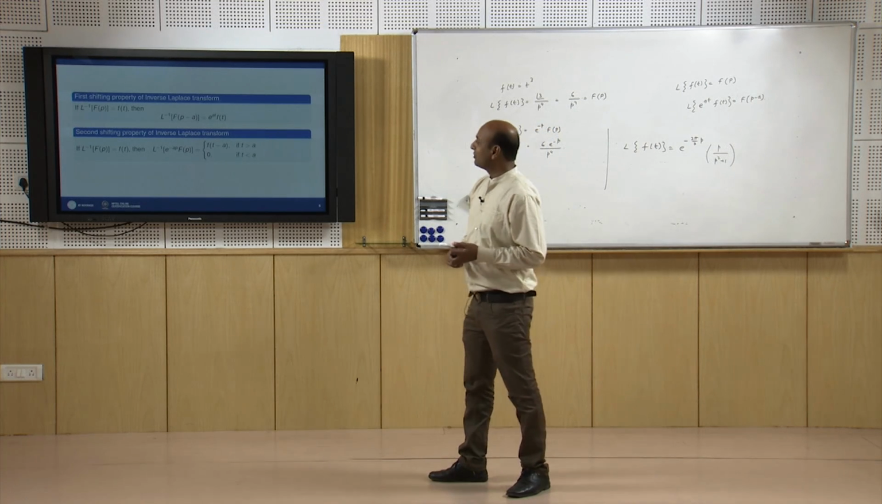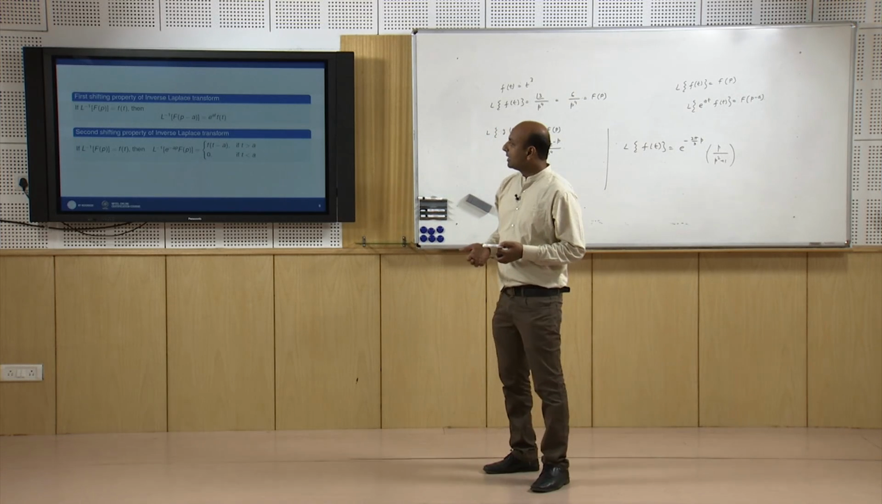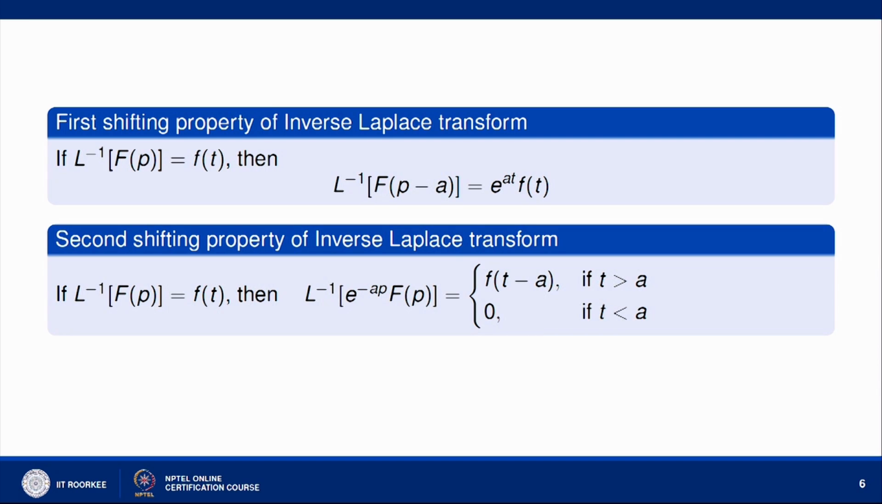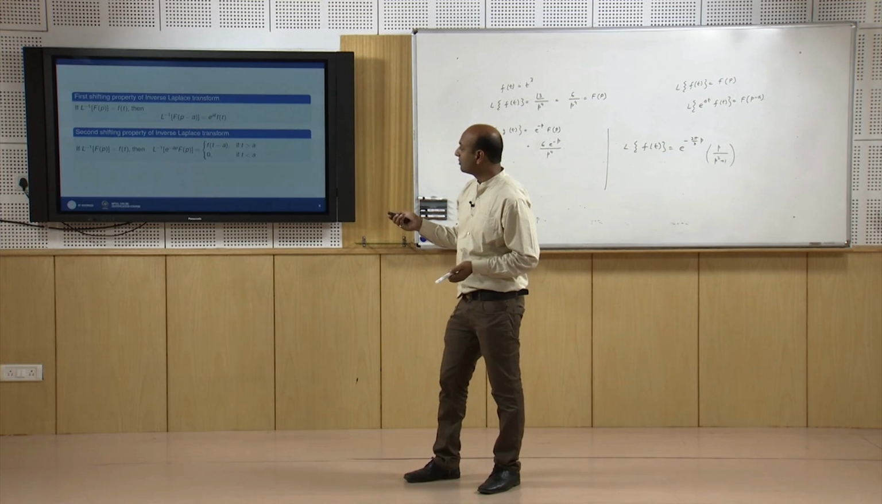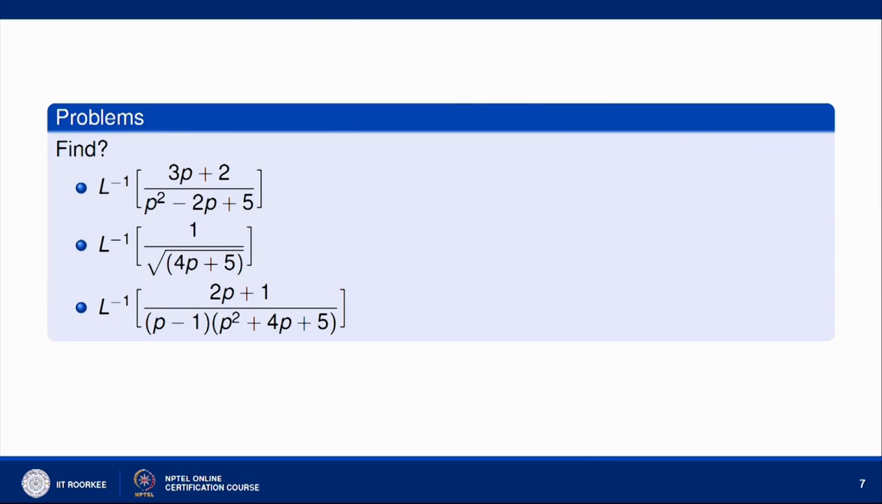Now the same shifting property also holds for inverse Laplace transforms. If inverse Laplace of F(p) is f(t), then inverse Laplace transform of F(p minus a) is e to the power at into f(t). And the second shifting property states that if Laplace inverse of F(p) is f(t), then Laplace inverse of e to the power minus ap into F(p) is f(t minus a) when t is greater than a, and 0 when t is less than a. This is by the shifting property itself. Now, based on this, let us try to solve these problems.